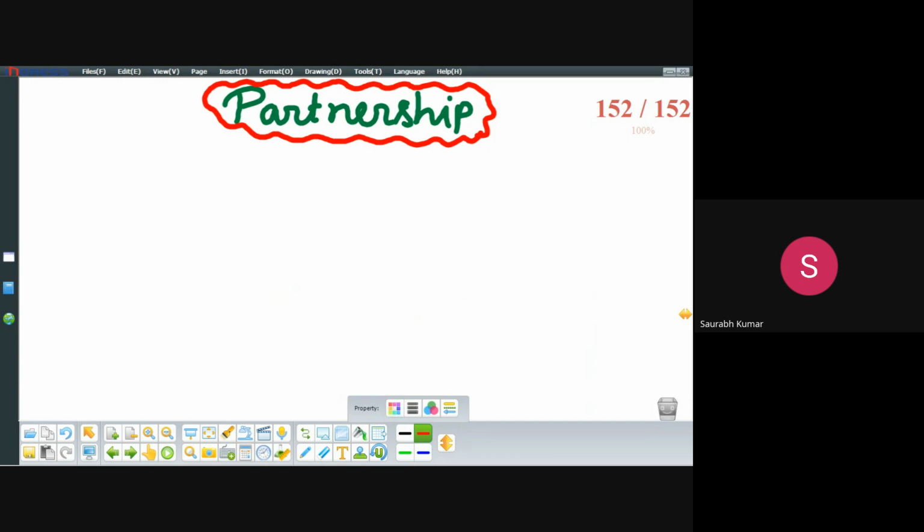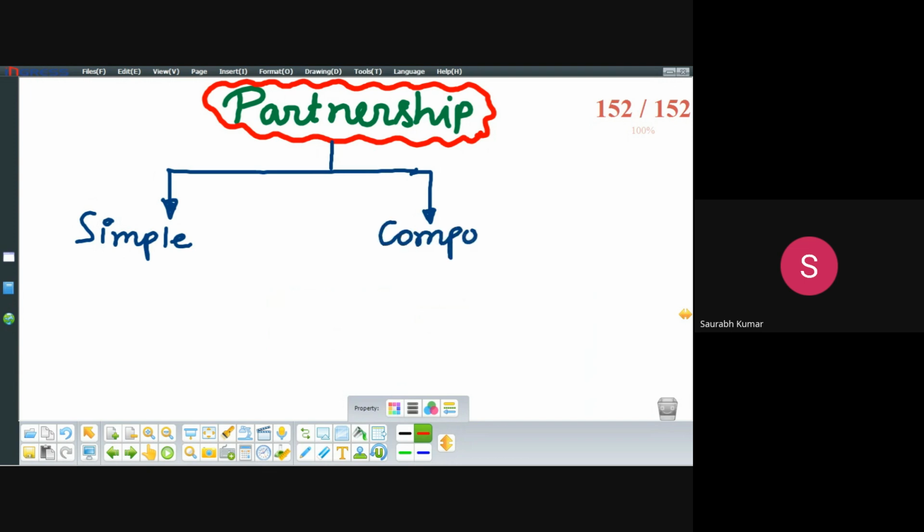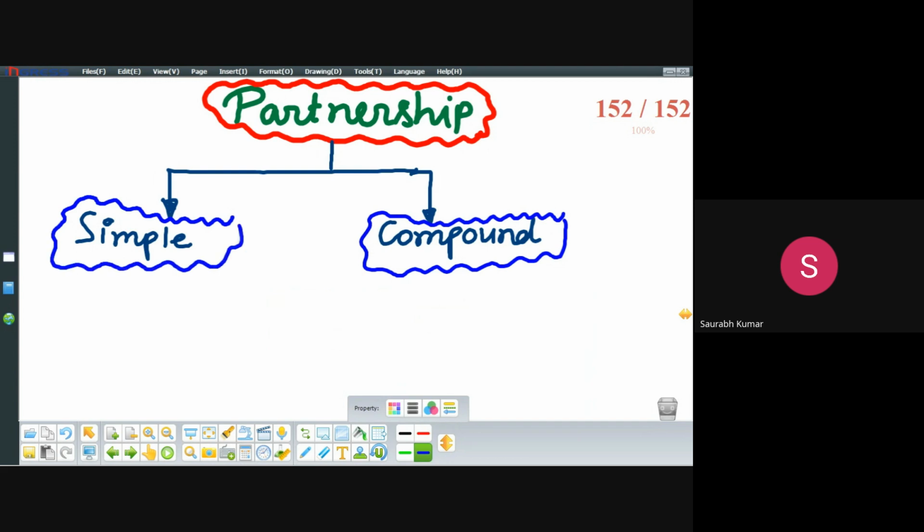There are basically two types of partnership. First one is simple partnership, and second one is compound partnership. What happens actually? Sometimes only one person runs a business, but sometimes two, three partners jointly run a business.